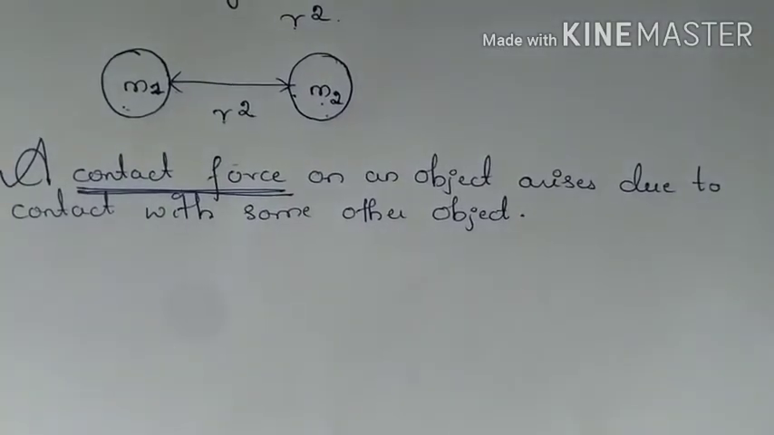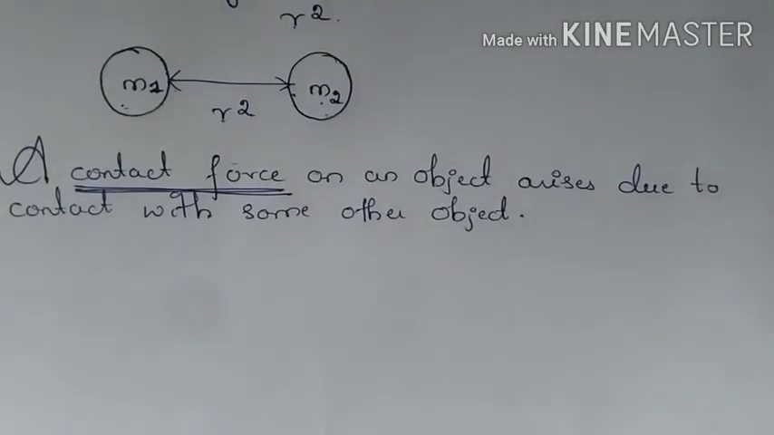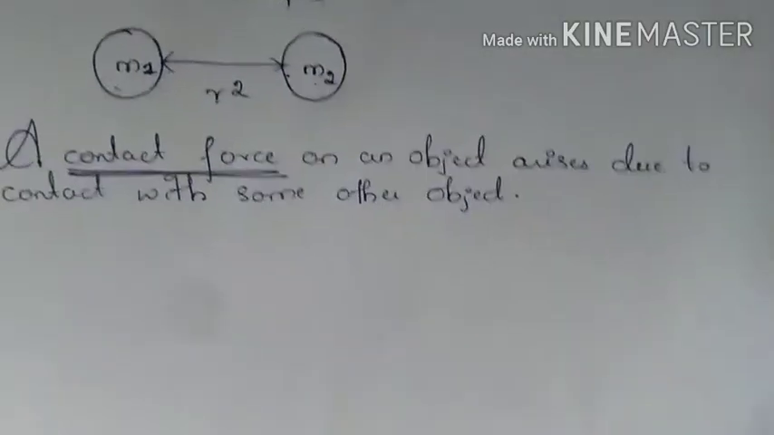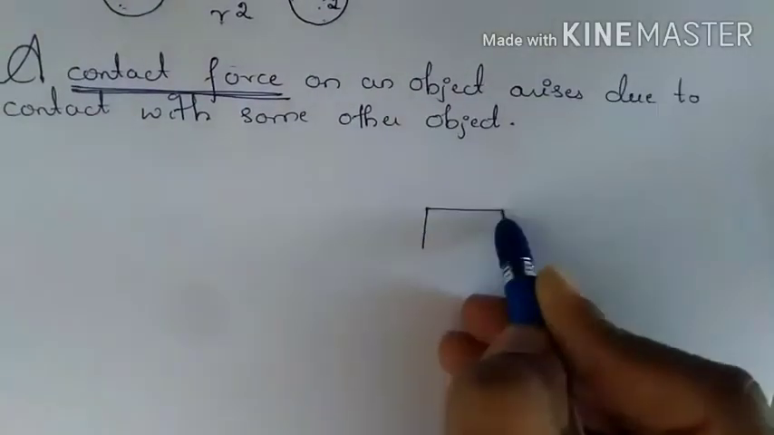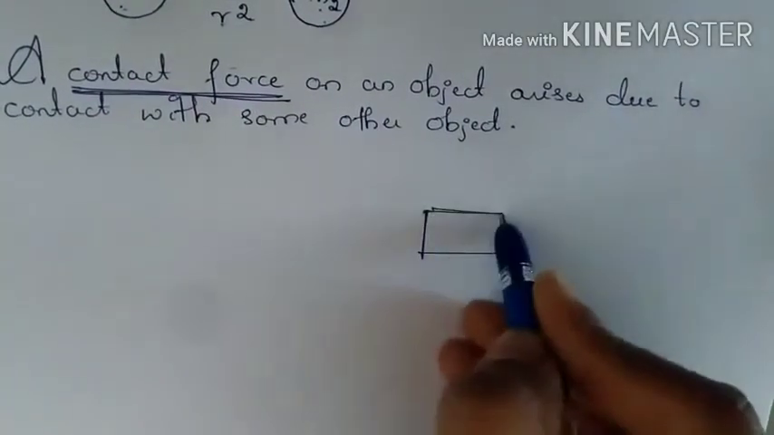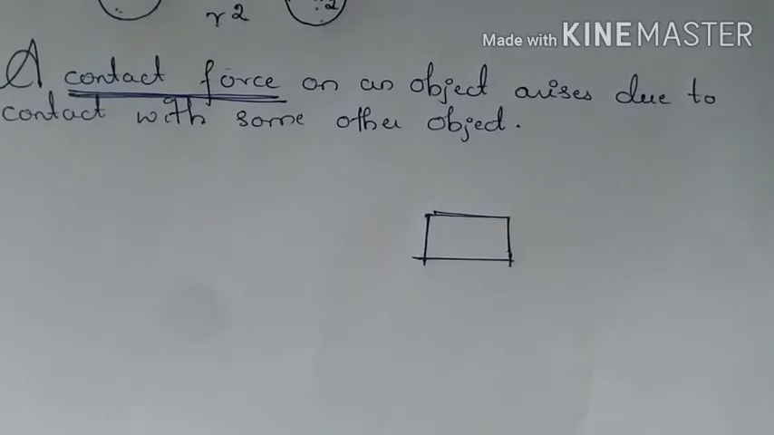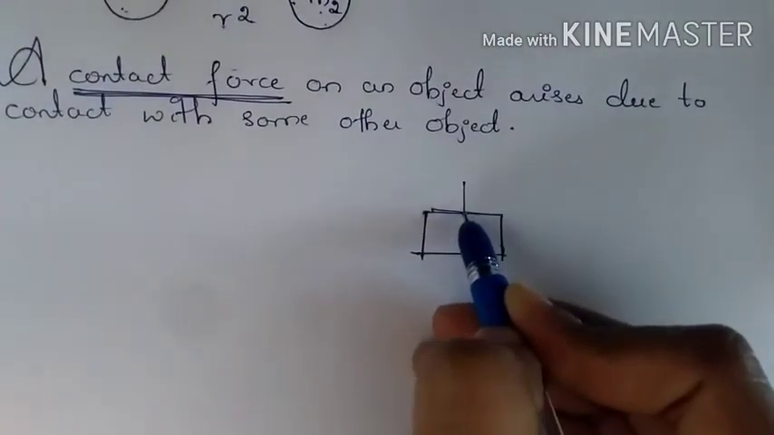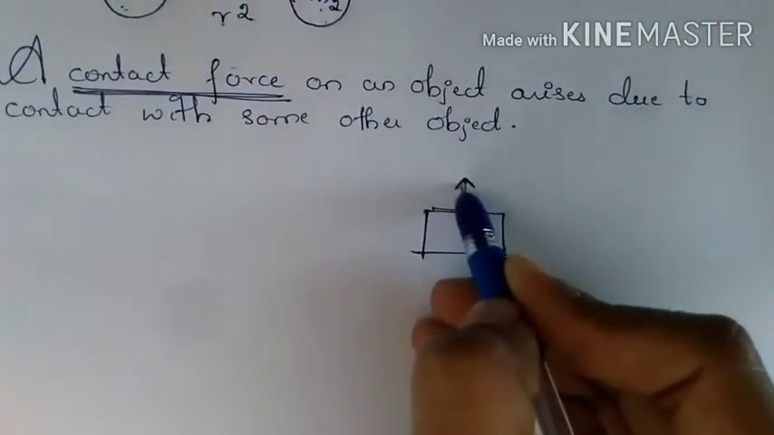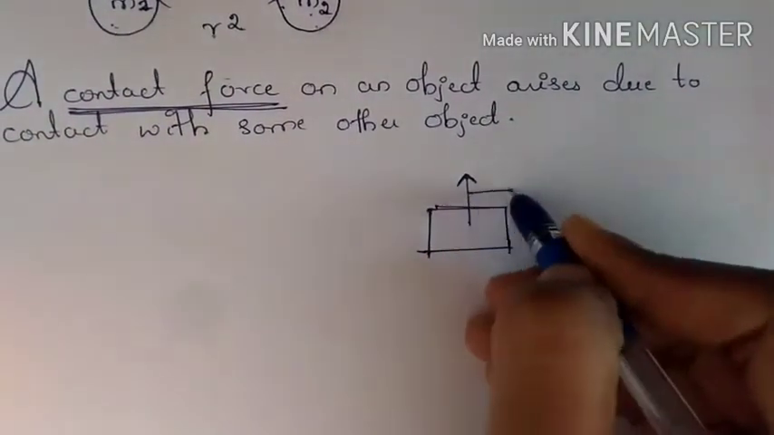The component of contact force along the normal to the surface in contact is called normal reaction. So if you have the object, there will be mutual contact forces which satisfy Newton's third law. The component of contact force along the normal to the surface in contact is called normal reaction.